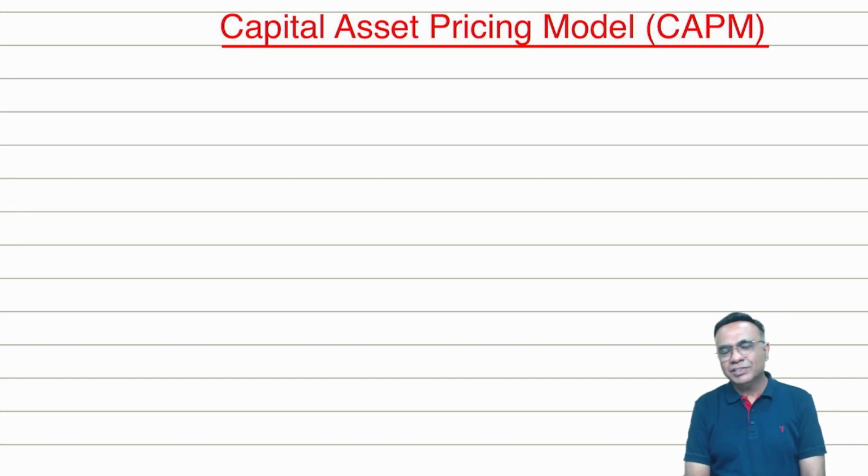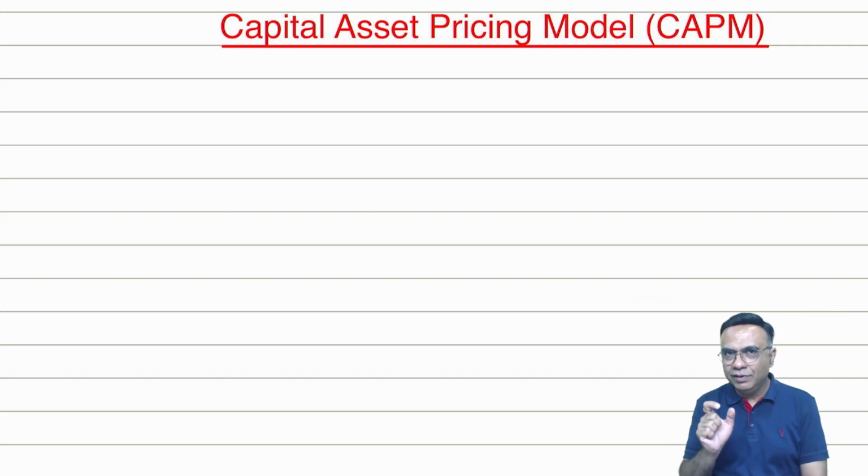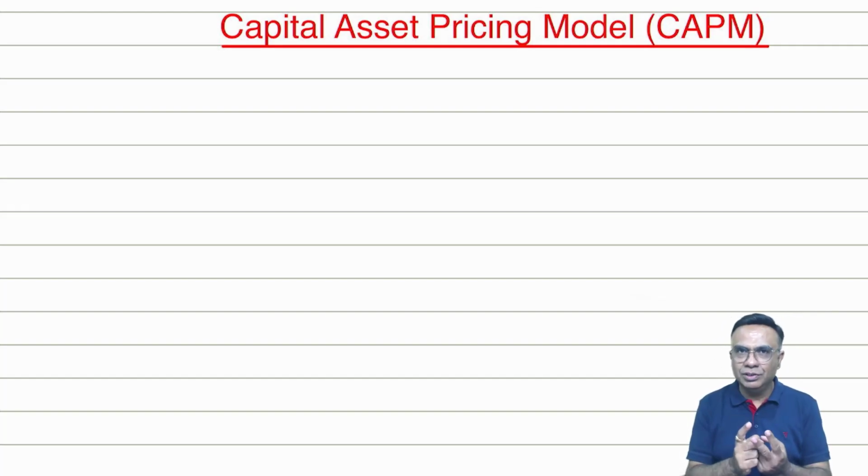Today we are discussing a very important topic in the finance subject, and that is CAPM, Capital Asset Pricing Model. When we started with cost of equity, we had discussed that there are basically two approaches.